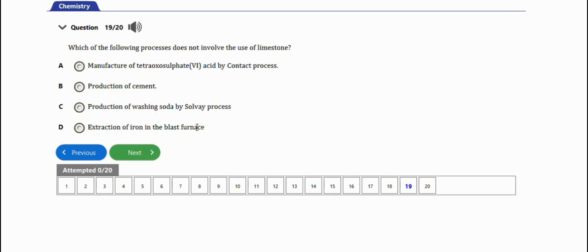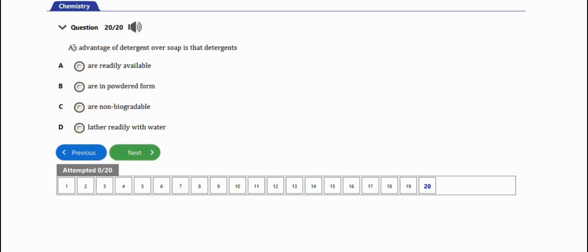The last question we have here before I end this video says an advantage of detergent over soap is that detergents are readily available and in powder form, are non-biodegradable, lather readily with water. So the right answer is option D, lather readily with water.